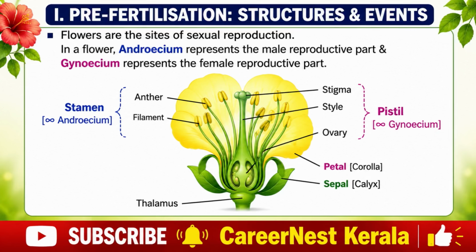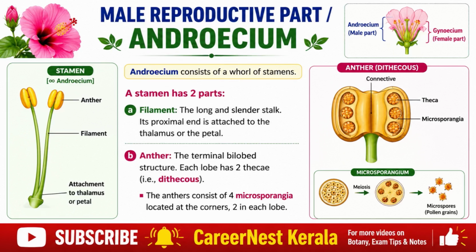1. Prefertilization: structures and events. Flowers are the sites of sexual reproduction. In a flower, Androecium represents the male reproductive part and Gynoecium represents the female reproductive part. Male reproductive part, Androecium, consists of a whorl of stamens. A stamen has two parts. A. Filament, the long and slender stalk. Its proximal end is attached to the thalamus or the petal.